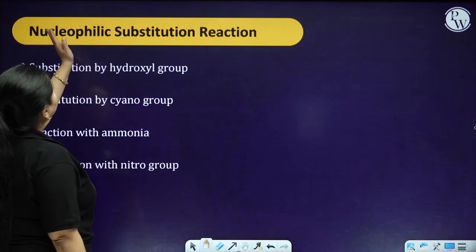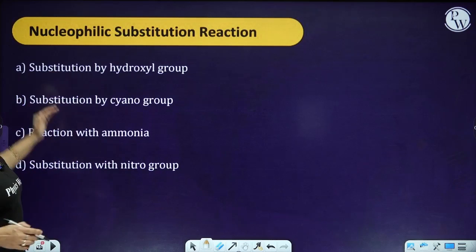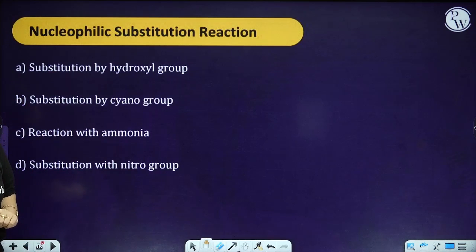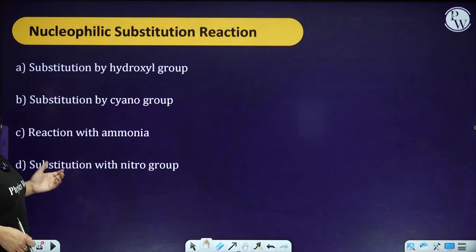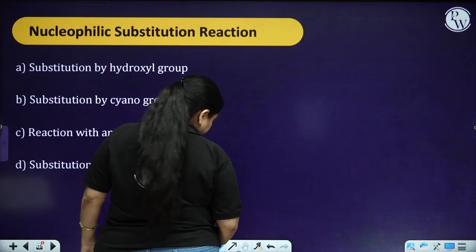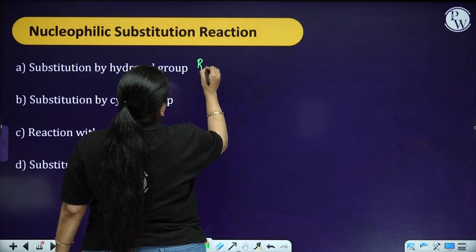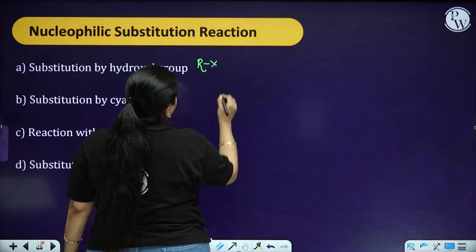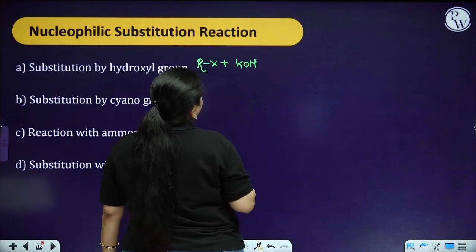So now, in the nucleophilic substitution reaction, we can have the different reactions, that is the substitution by the hydroxyl group, the substitution by the cyano group, the reaction with the ammonia, and substitution with the nitro group. Let's see one by one all of them over here. So the first one is substitution by hydroxyl group. So RX plus KOH I have taken.